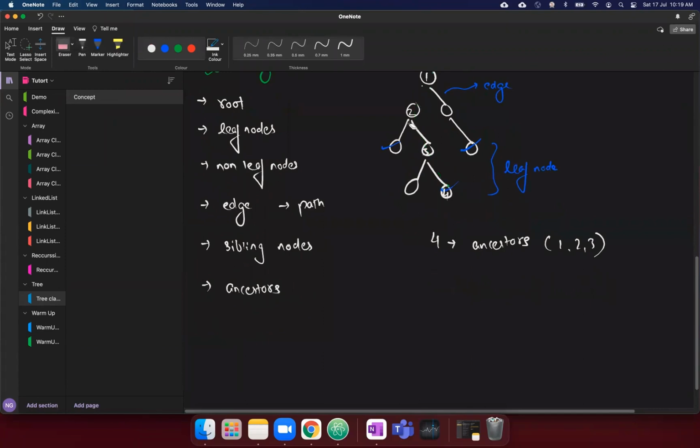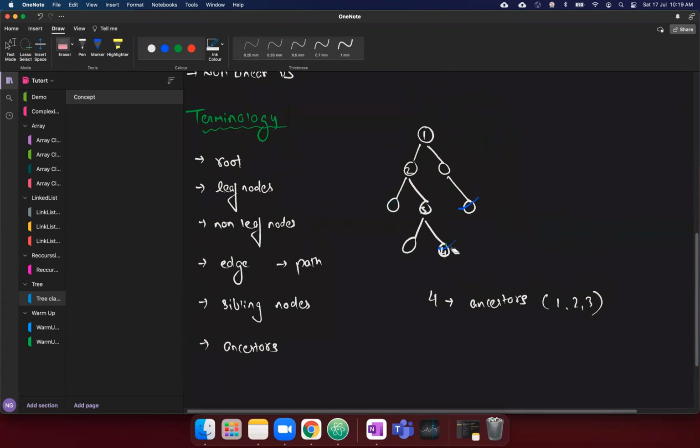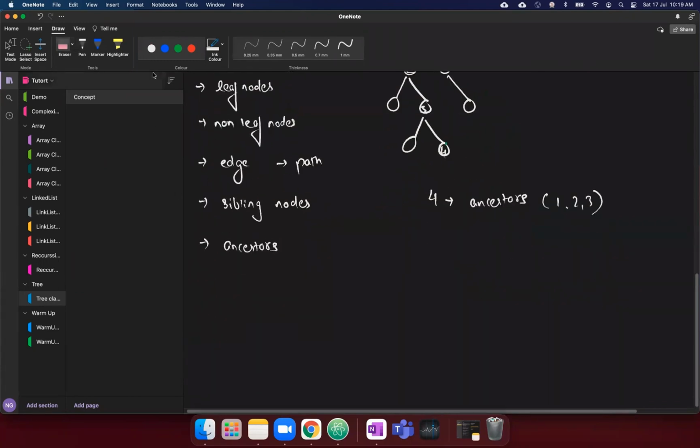Then comes another important terminology which we call the level of a node, or level. Now, here is the important thing. Listen to me very carefully. Level is defined differently in references or books. So level can be the number of nodes or the number of edges in the path from root to the node.